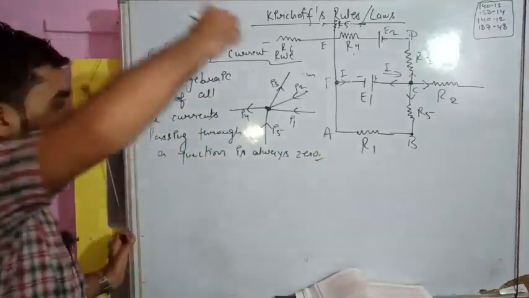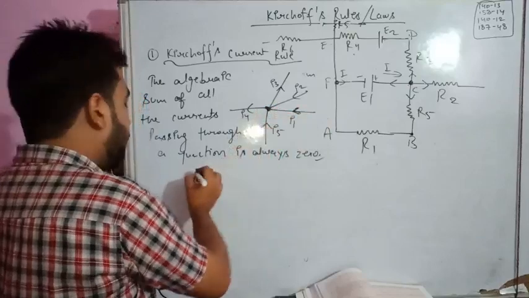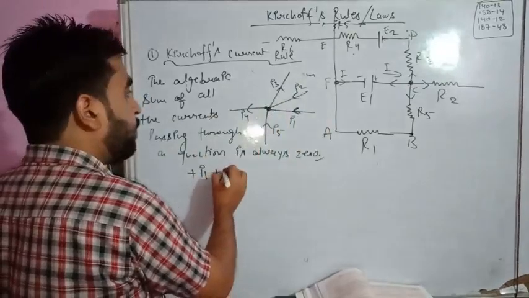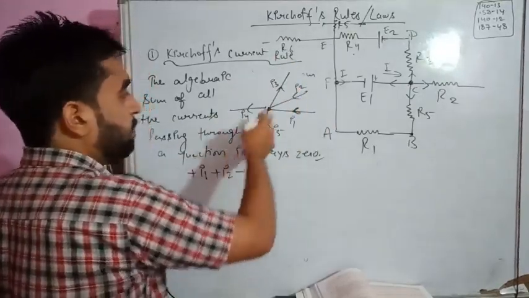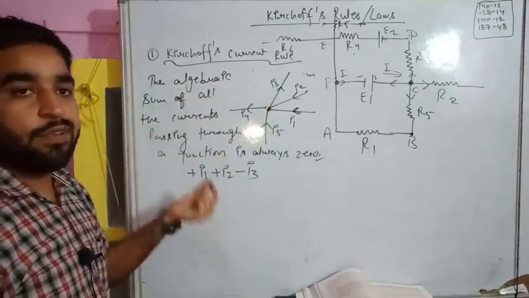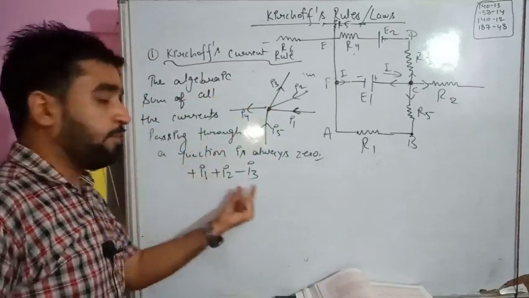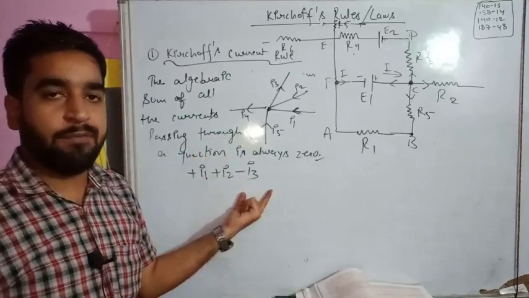So you can understand it like this. Suppose the currents which are coming towards the junction I have considered positive. So this is plus I1, this is plus I2, and this I3 is going out. I have considered it negative because this is the terminology, we have considered the algebraic sum. So we have to understand that for incoming we take positive, and for outgoing we take negative. You can take vice versa, nothing will be harmed by it.